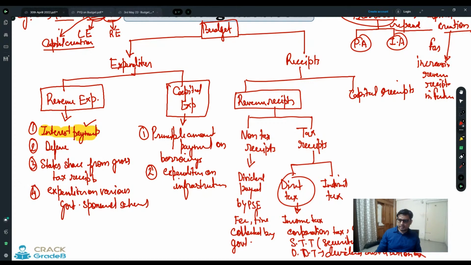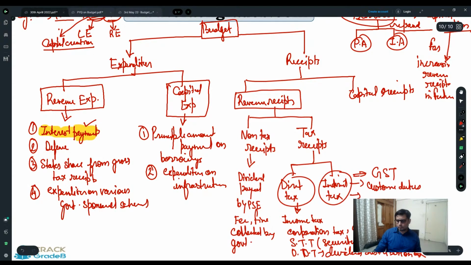These are the major examples of direct tax, whereas indirect tax includes GST, custom duties, central sales tax. So these are examples of government's revenue receipts.